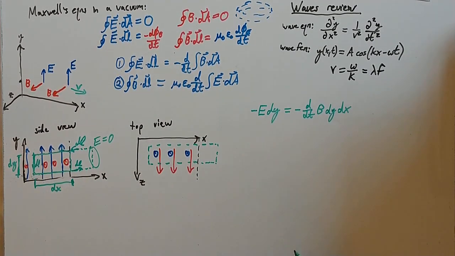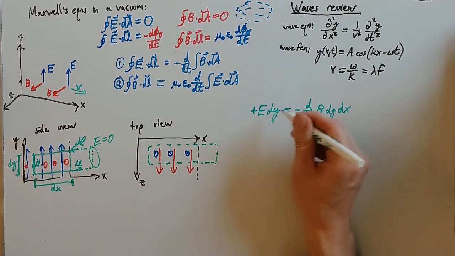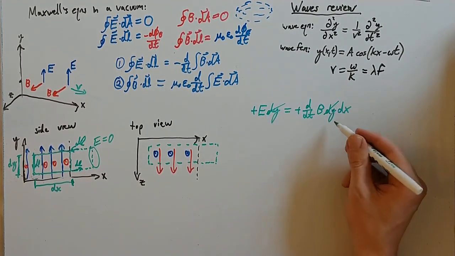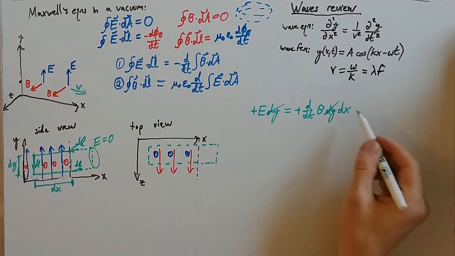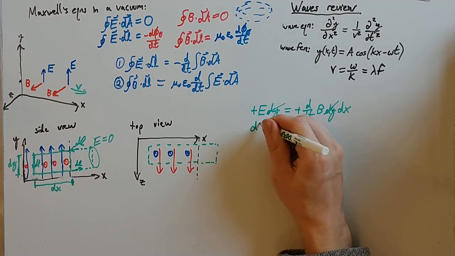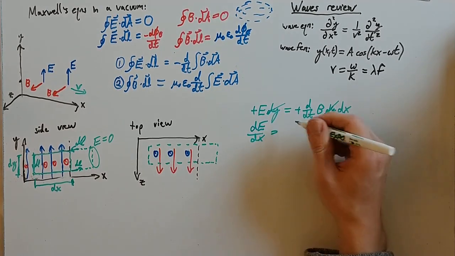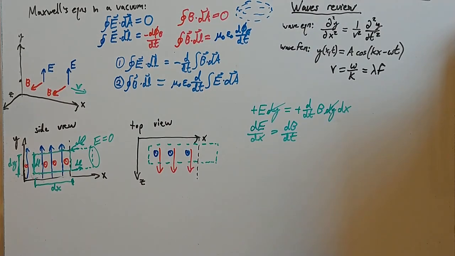So that works out. Now if we look at this equation, you should notice that we've got two minus signs that will cancel, and we've got a dy on both sides that will cancel. And if I divide both sides by dx, in a sense taking the derivative with respect to x on both sides, what I get is dE/dx equals dB/dt.